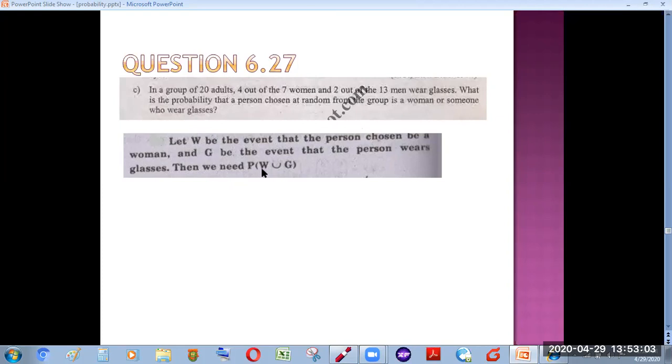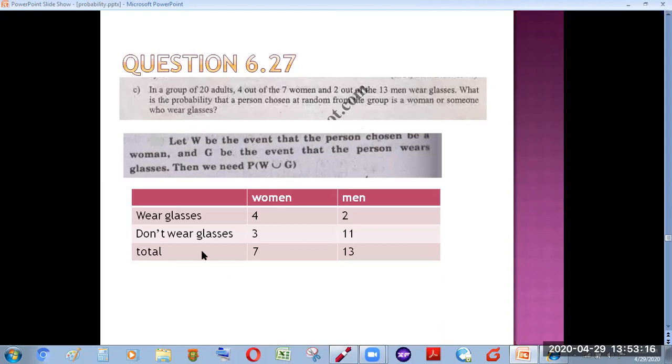And we have to find women or who wear glasses. So it is very clear that the probability that a woman or someone wearing glasses is selected becomes W union G. If we make the table of the given information, we get the table of those persons. How many women? There are 7 women. Out of them, 4 wear glasses. It means the remaining who don't wear glasses are 3 women. And out of 13 men, 2 wear glasses and 11 don't wear glasses. So you can see the distribution of the given information in the table very well.